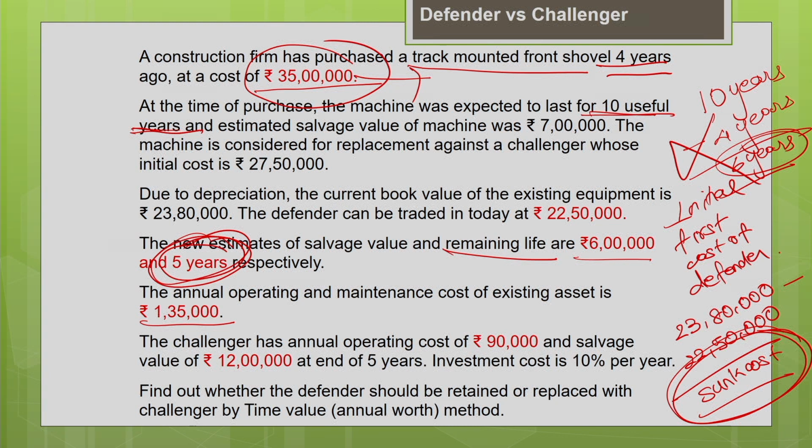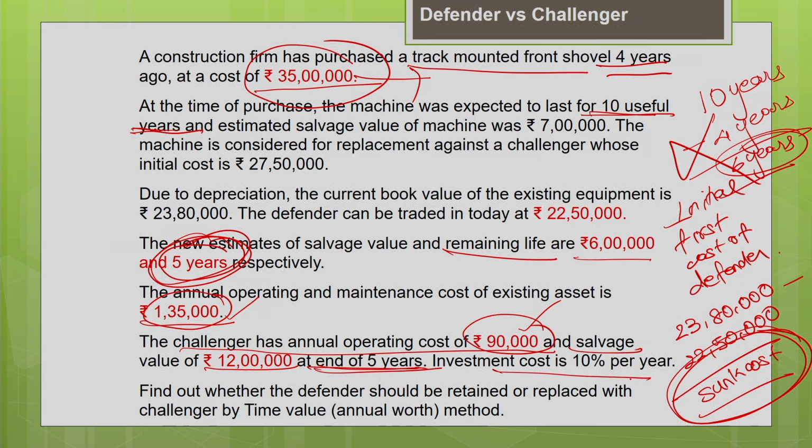Now let us discuss the Challenger, that is the proposed equipment. The Challenger's annual operating and maintenance cost is 90,000. So you can see that it is lesser than your old equipment, lesser than your Defender. The Defender operating and maintenance cost is 1,35,000, but your Challenger operating cost is 90,000. So it is lesser, and the salvage value for the Challenger is 12 lakh after 5 years. So the life of the Challenger we are considering is 5 years.